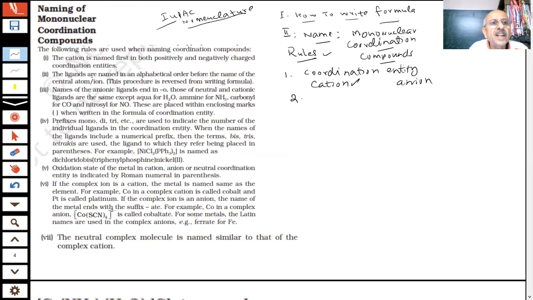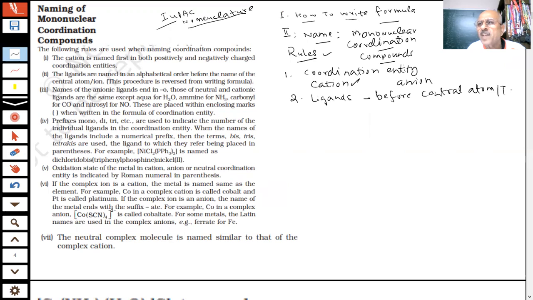The ligands are named in alphabetical order before the name of the central atom or ion. The ligands will be named before the central atom or ion.